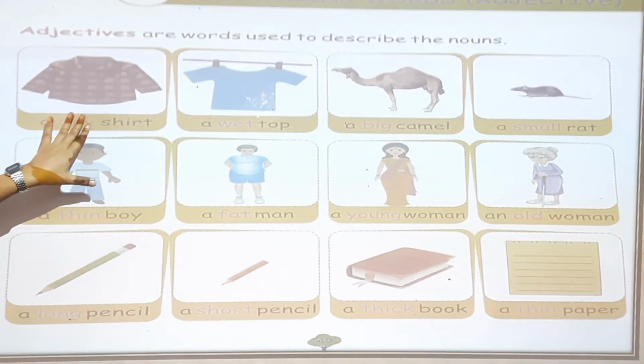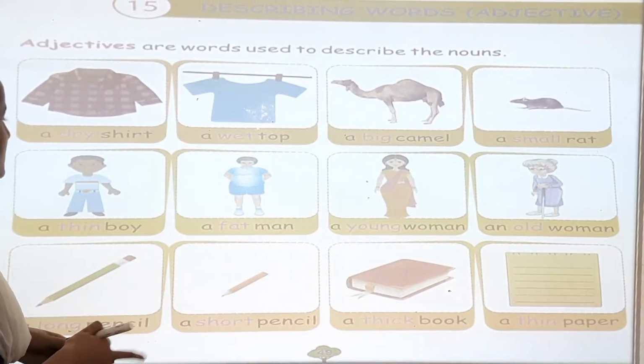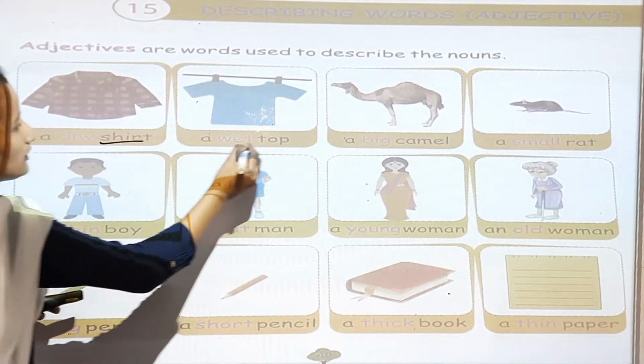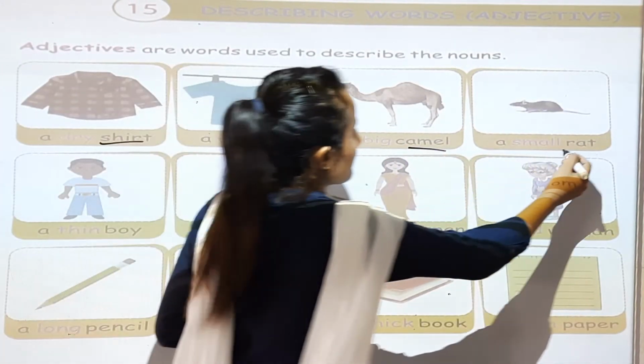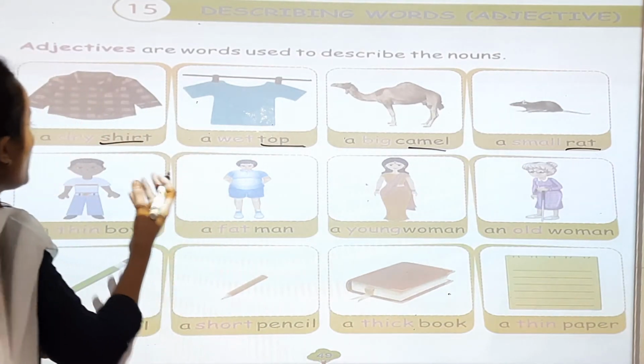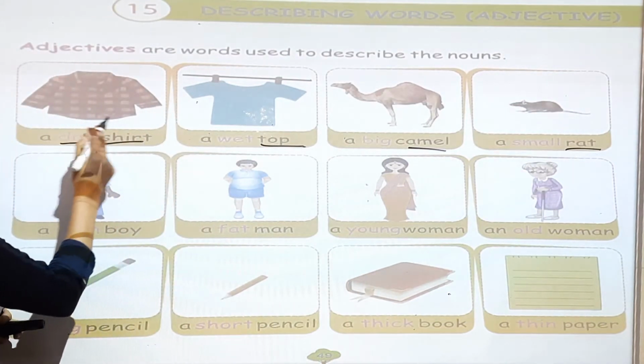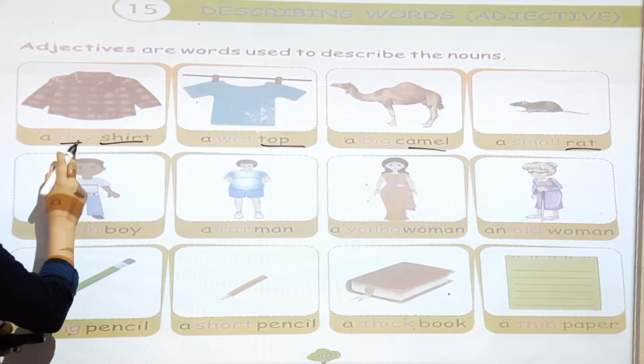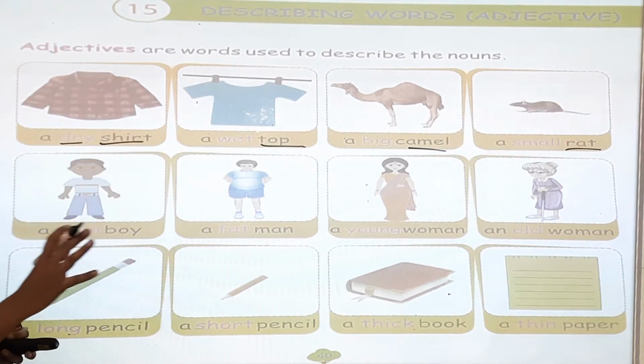So these are nouns. You can see shirt, top, camel, rat. So this is the name. So what does this word describe? The noun. For example, dry shirt, गीला shirt.